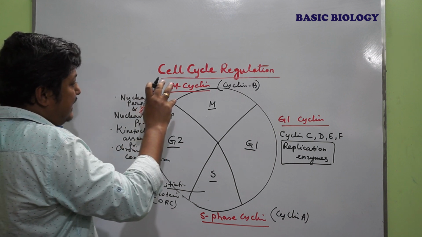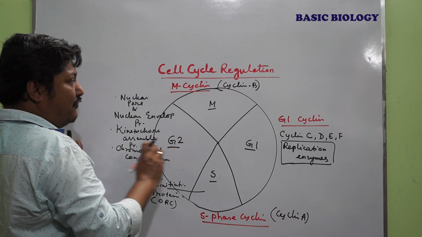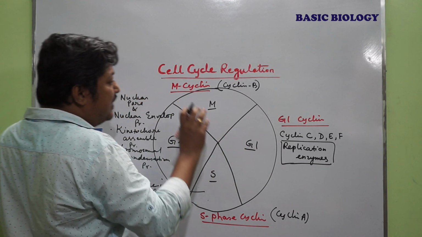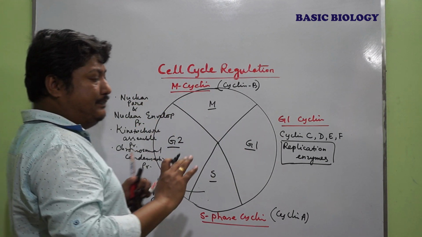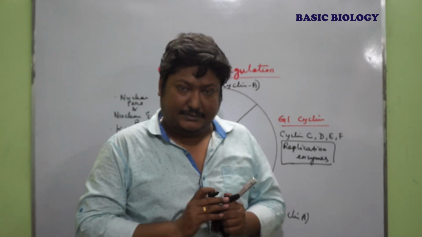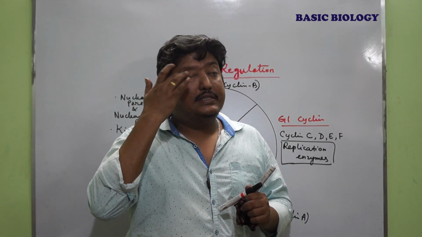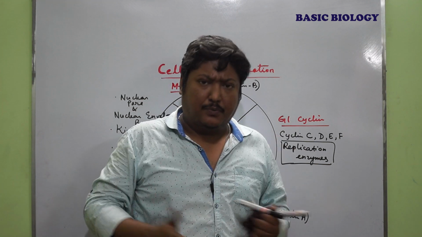Now these cyclin molecules are very specific according to their activities, but the CDK is almost constant. Within the eukaryotes, there are numerous types of CDKs.